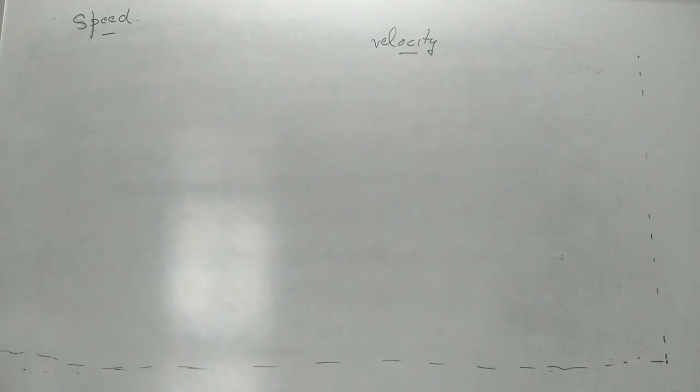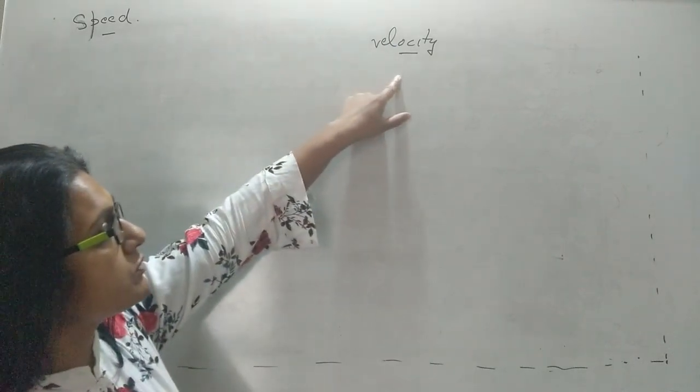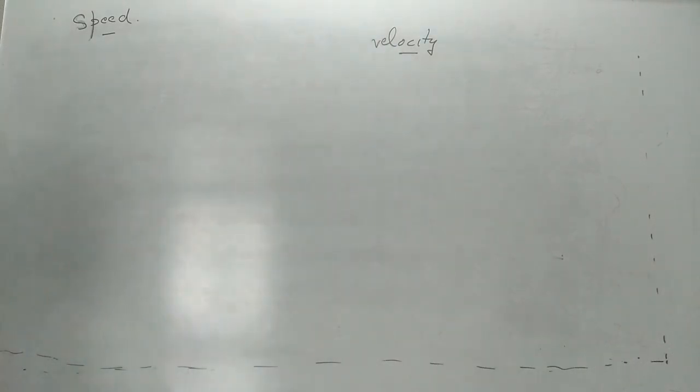Now, what is speed? Speed tells us how fast the body is moving. Velocity also tells us how fast the body is moving, but it also tells us in which direction the body is moving. So velocity is speed along with direction.